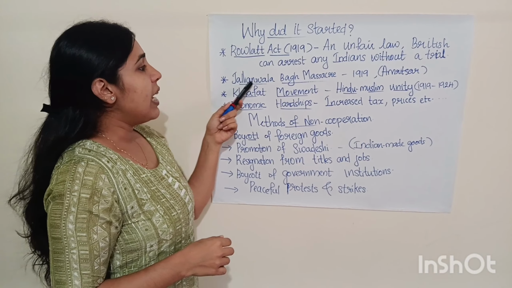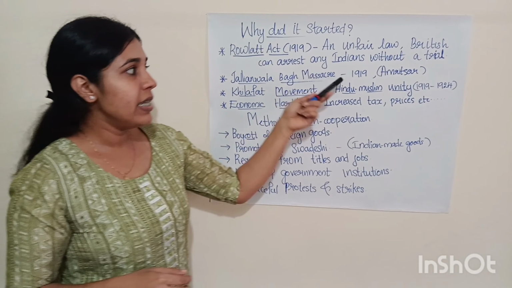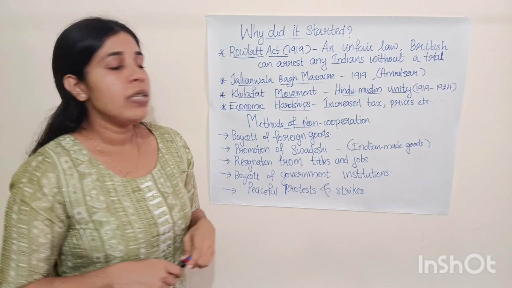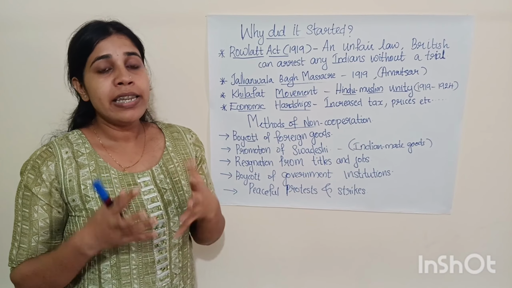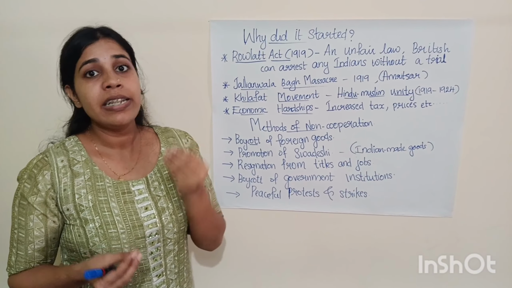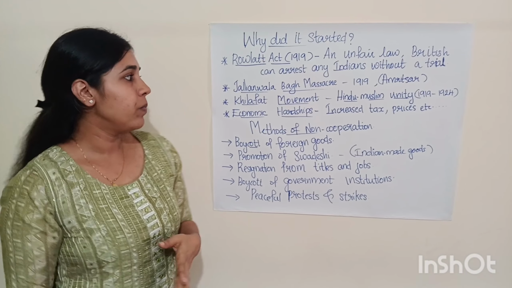The next point is the Jallianwala Bagh massacre, which took place on 13th April 1919 in Amritsar, Punjab. It happened when the British fired at a peaceful gathering and killed more than 100 innocent Indians. It demonstrated the brutal nature of British rule.